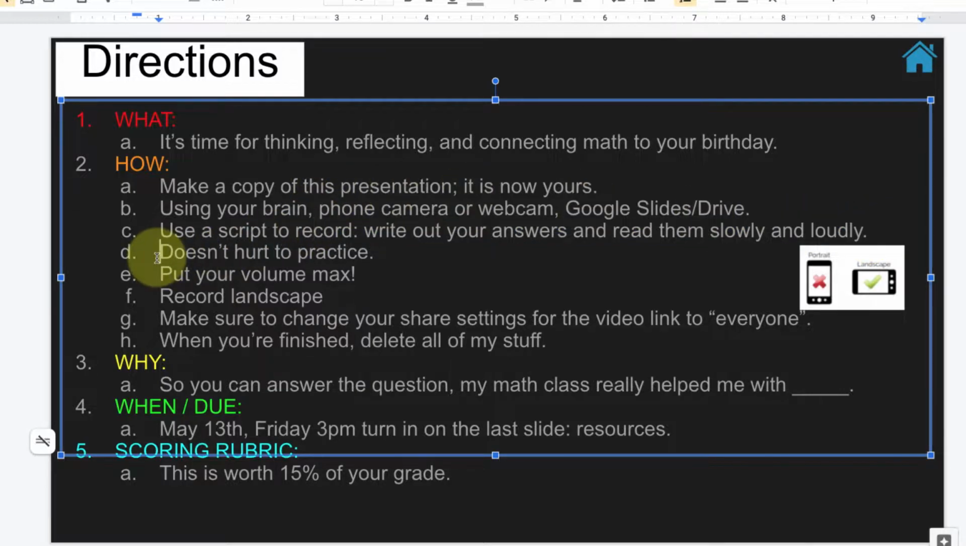It doesn't hurt to practice, and you're going to put your volume on max and record landscape, which is sideways, and make sure to change your share settings for the video link to everybody. And when you're finished, you can delete all my stuff on these slides. Why? So you can answer the question, my math class really helped me with basketball or with polynomials. This is going to be due May 13th, Friday, 3 p.m., and you'll turn it in on the last slides here under resources. And scoring rubric, this is worth 15% of your grade.